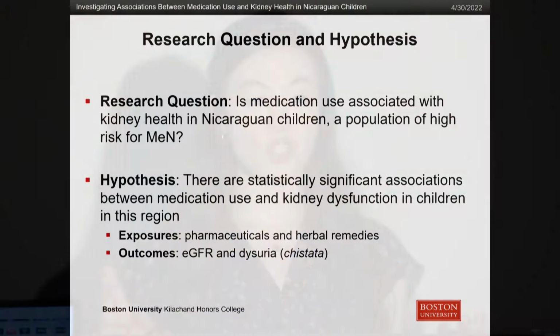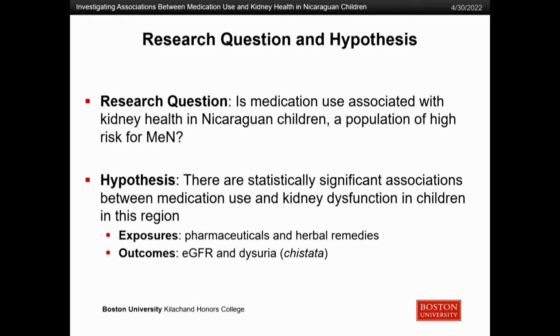My research question is asking if there are associations between high usage of those medications and kidney health, particularly dysfunction, in Nicaraguan children. And my hypothesis, because this is a high priority one, was that there would be statistically significant associations between those variables. The variables I listed here, just so everyone is clear, the exposures that I'm looking at are those pharmaceuticals like NSAIDs and also herbal remedies.